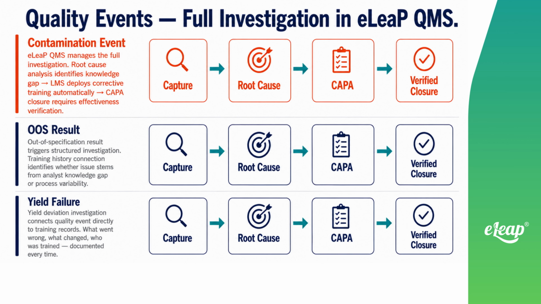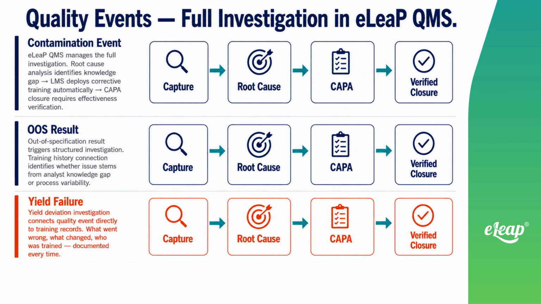When a quality event occurs, a contamination event, an OOS result, a yield failure, eLeaP QMS manages the full investigation from initial capture through root cause analysis, corrective action, and verified closure. When root cause analysis identifies a knowledge gap, your LMS is already there. Corrective training deploys automatically. CAPA closure requires documented effectiveness verification. So the connection between what went wrong, what changed, and who was trained is documented every time.